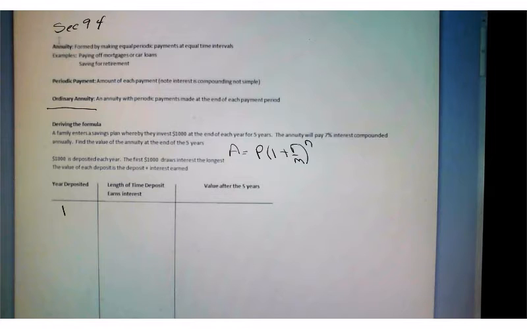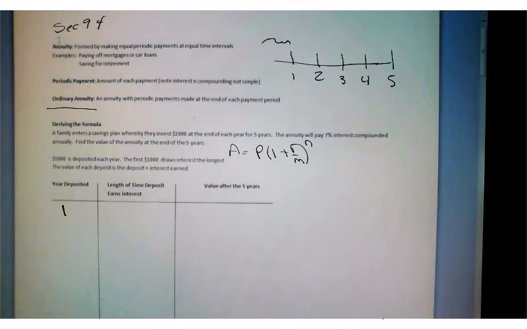So the family makes their first deposit in year 1. Now here's that idea of ordinary annuities. They're going to make deposit 1, 2, 3, 4, and 5. What you have to understand is that it does not matter when they make that deposit within year 1.